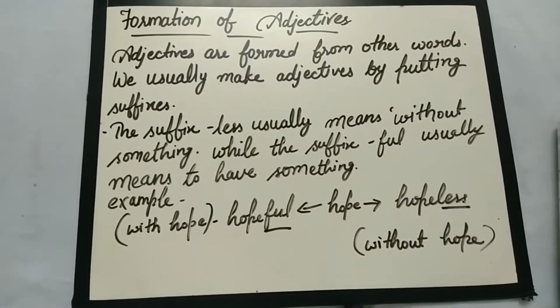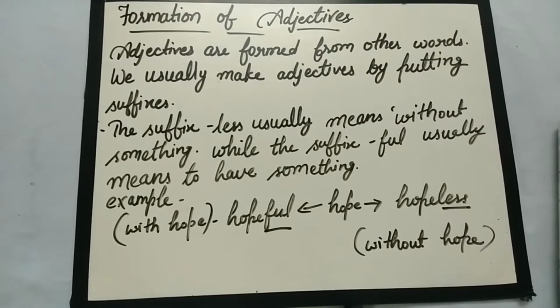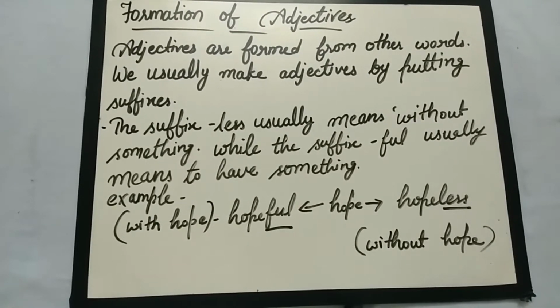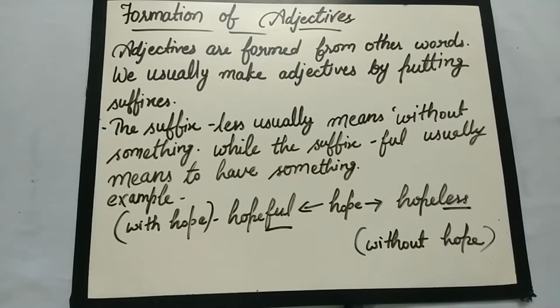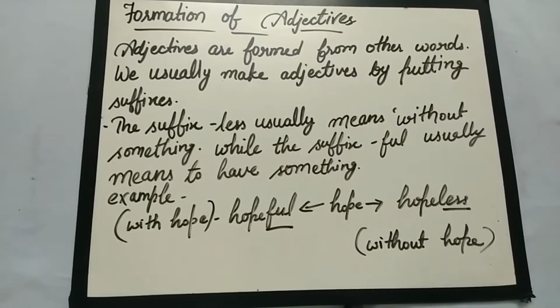We are going to learn something about the formation of adjectives. Adjectives are formed from other words. We usually make adjectives by putting suffixes. Suffixes are the letters added after a word, and sometimes we have to make some spelling changes to the word before adding the suffix.